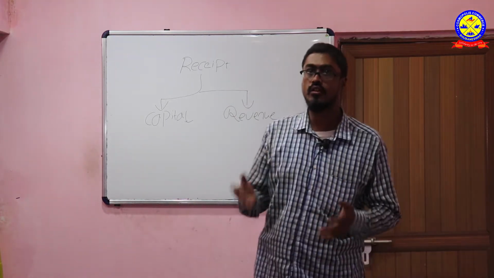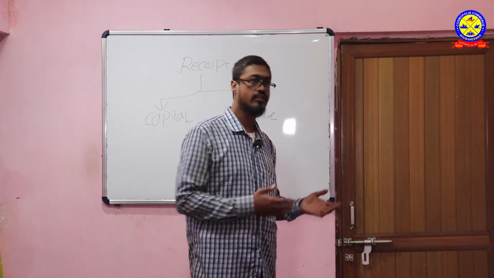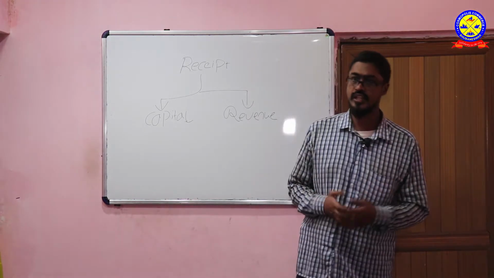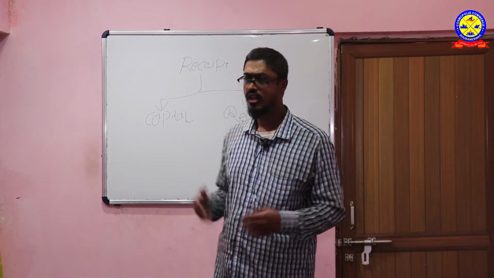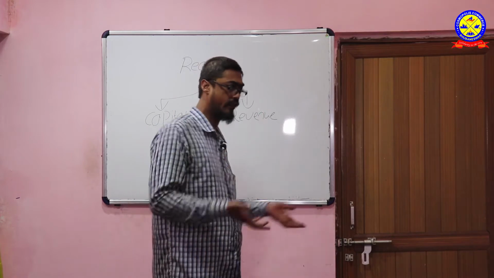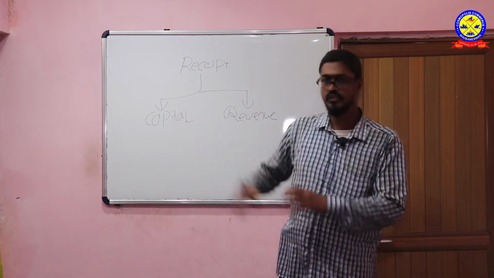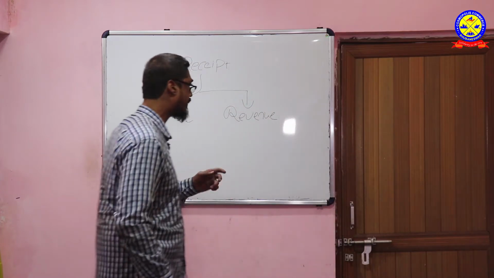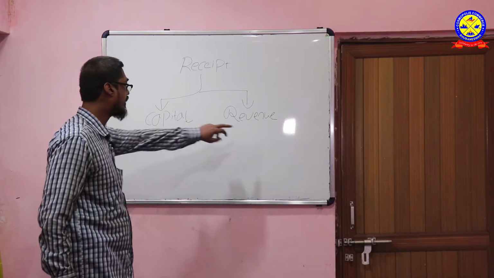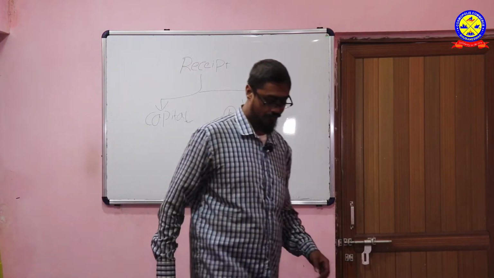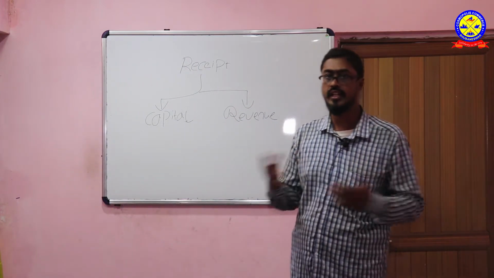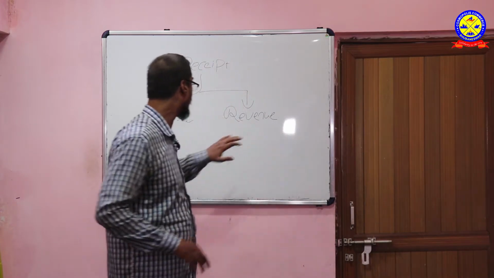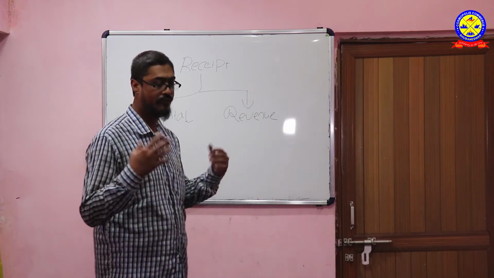Now receipts is the amount which we get by selling our goods, finished goods, even fixed assets. Fixed assets are sold when there is no use for them, or in difficult times when we need to sell those fixed assets to get some kind of income. So basically we can say that receipts are of two kinds. One is of capital nature and the other is of revenue nature. The revenue nature is what we usually get from our day-to-day business. Capital is when we sell some kind of fixed asset.